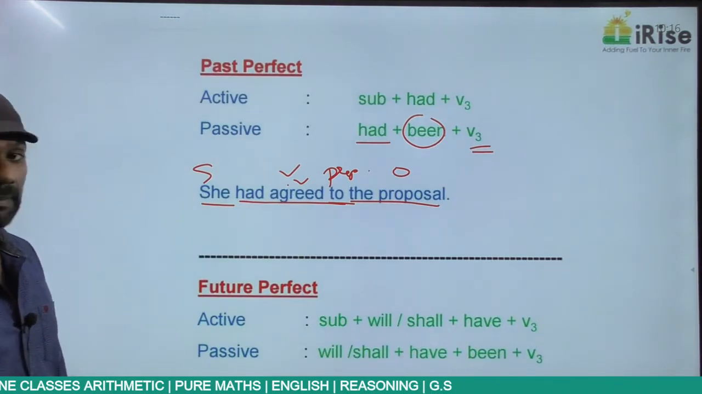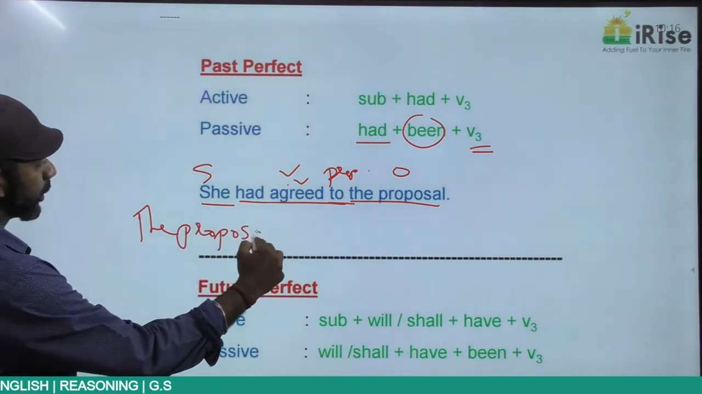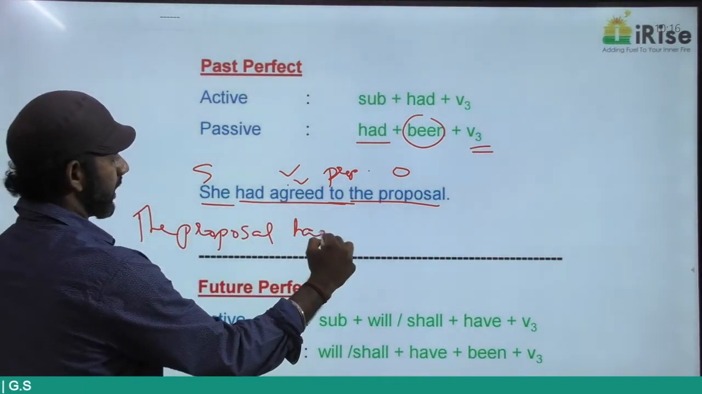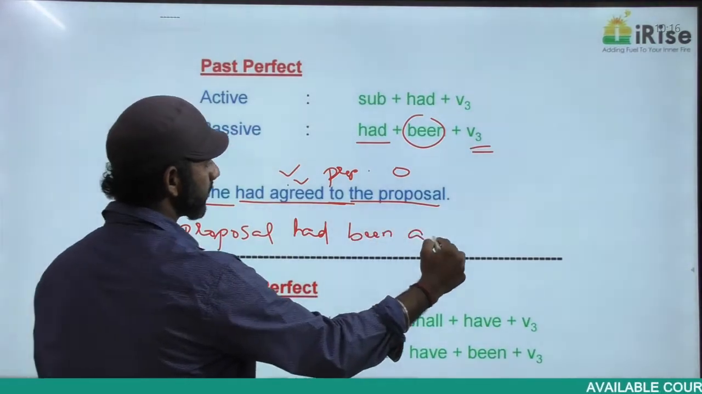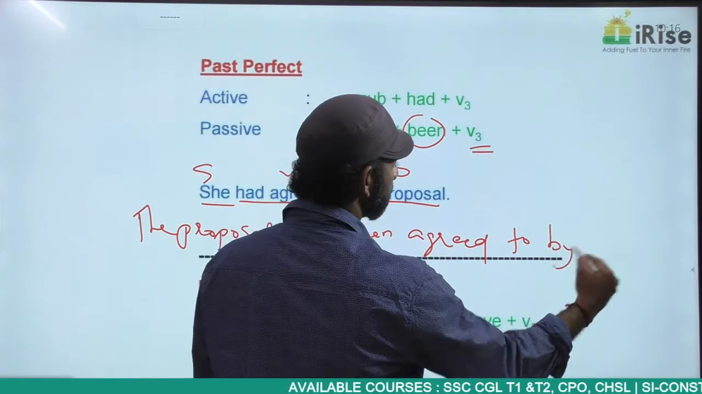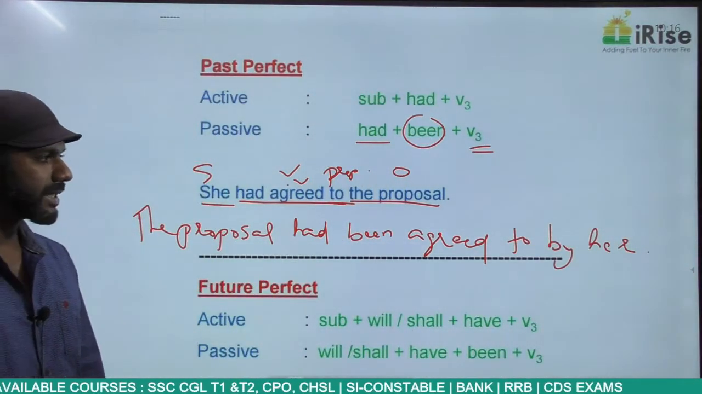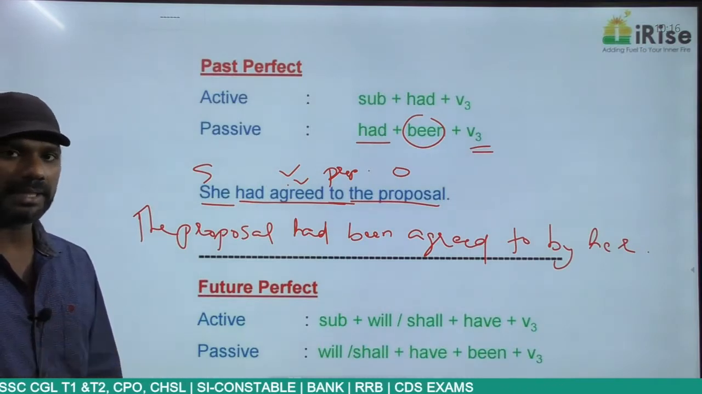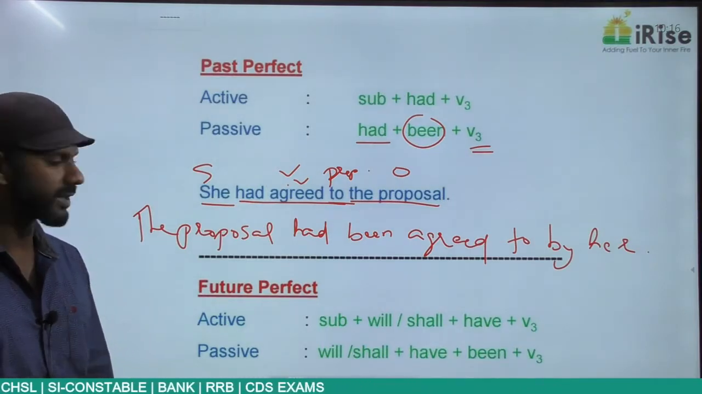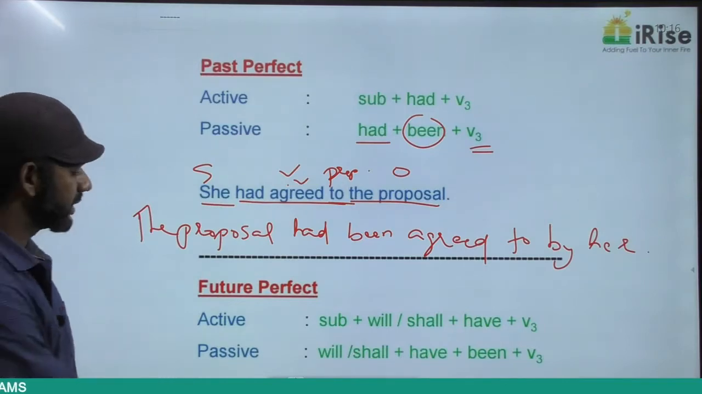So this sentence in the passive voice becomes: the proposal had been agreed to by her. The proposal had been agreed to. Agreed by her is wrong. Agreed to is a phrase. The proposal had been agreed to by her.